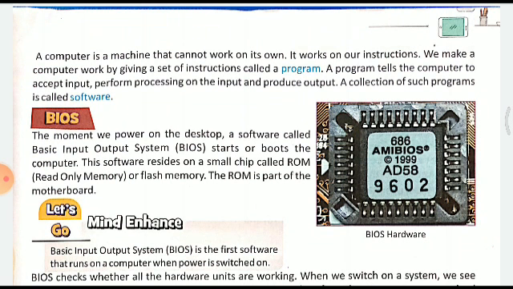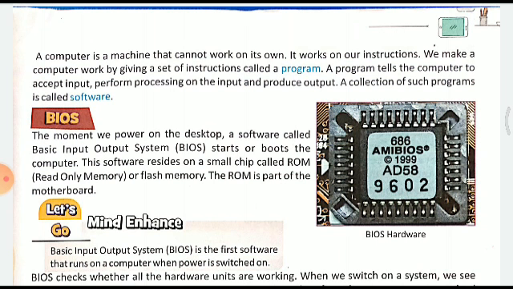Now, a computer can never work on its own. If we leave a computer, and we think that it will be solving everything, it cannot. Whatever we input by typing or by touching the screen, on the basis of that a computer performs certain functions, certain operations. The set of instructions which we give to the computer is called a program, and a collection of such programs is called a software.